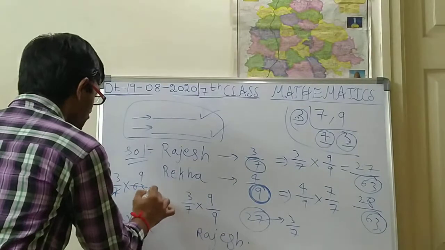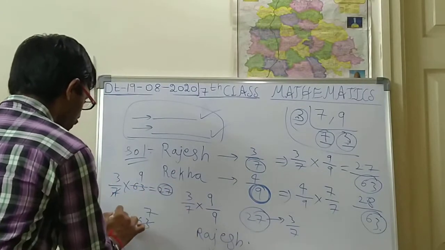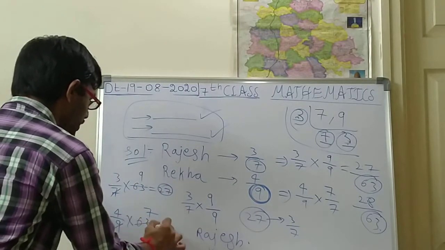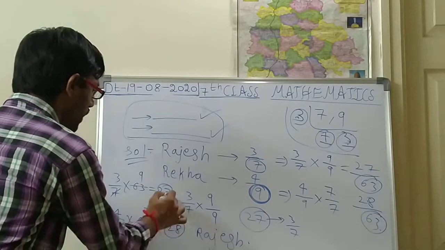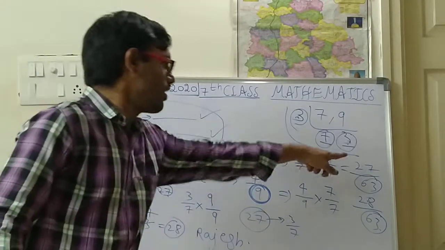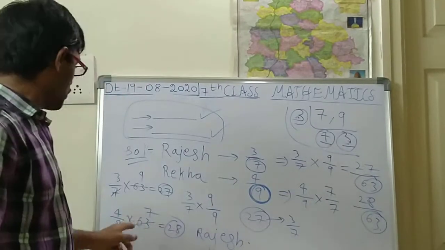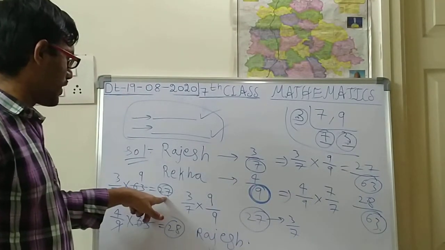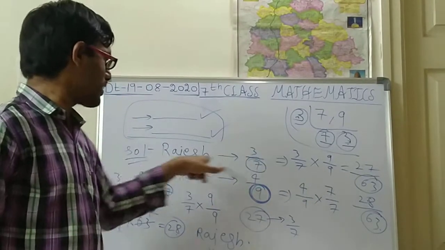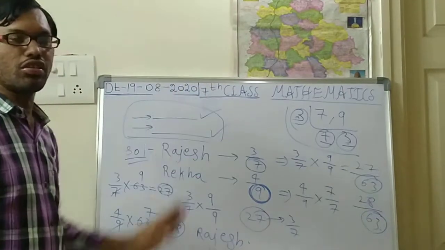So 3 into 9 is 27. 4 into 7 is 28. So the same numbers have come. So 27, 28. Okay, so which is the lesser number? 27 is lesser. So 3 by 7. 3 by 7 is for Rajesh. So like that also you can do.